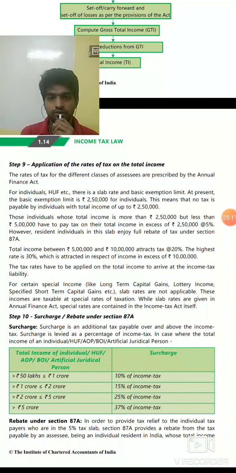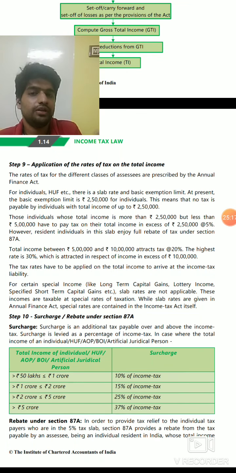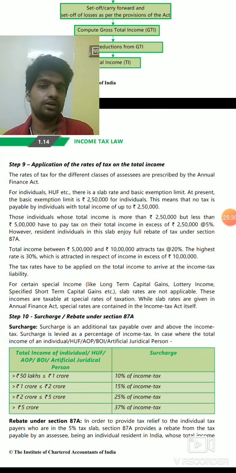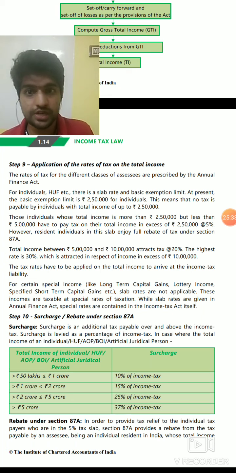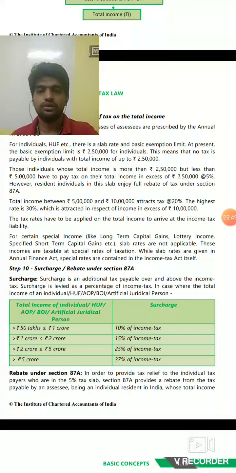Now, application of rate of tax on total income. Then the next step is that after computing total income, we'll be taxing them. How to tax them? For an individual, taxing is different. For a company, taxing is different. For a partnership firm, taxing is different. For AOP and BOI, taxation is different. And LLP is almost similar to partnership. So for each entity, there is a separate slab. The separate slab will be provided in the Finance Act. Also, the slab will be based on other sections also. That will be covered.